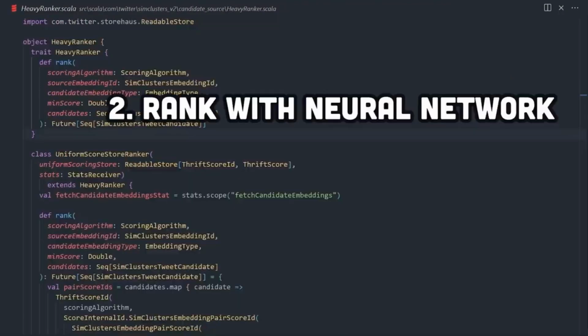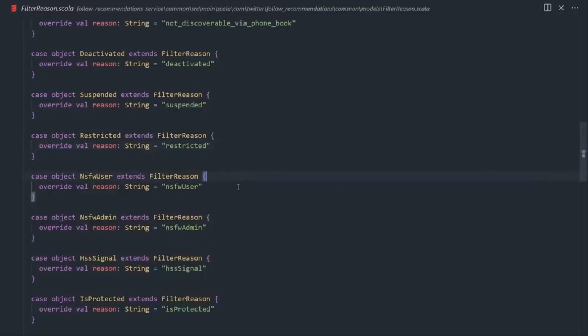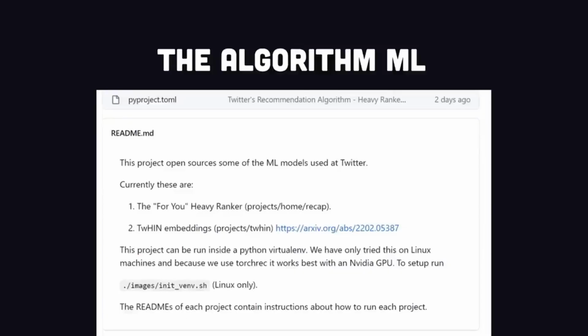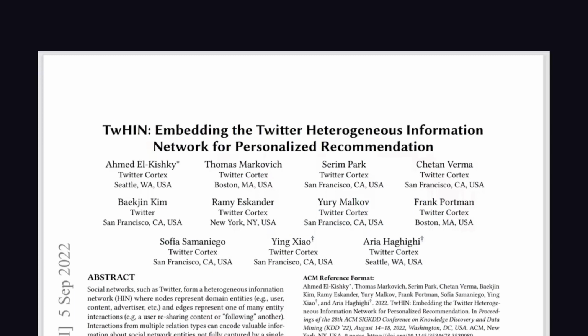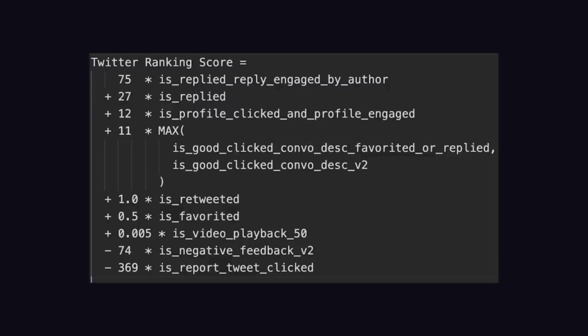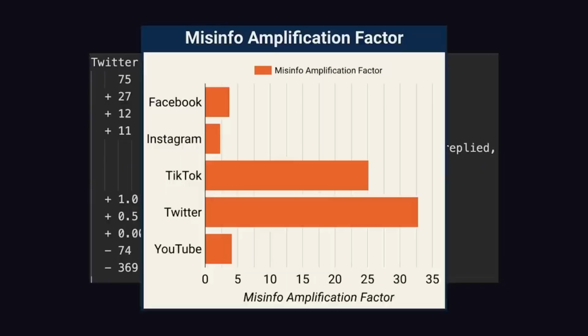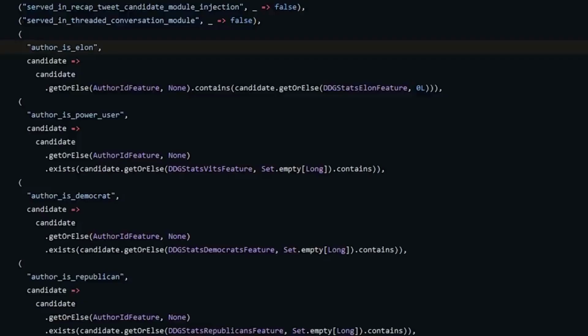From there, it ranks that pool of tweets with a 48 million parameter neural network, and then finally, it filters out content by static rules, like accounts that you've blocked or muted. There's also a second repo called the algorithm ML that contains the machine learning models used at Twitter. The project uses PyTorch, and they actually created their own in-house embeddings that contain over 1 billion nodes and hundreds of billions of edges. On the home feed, it uses something called the heavy ranker, but some people have criticized this for amplifying misinformation.